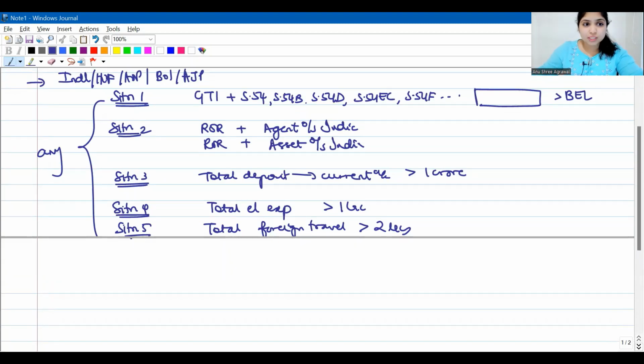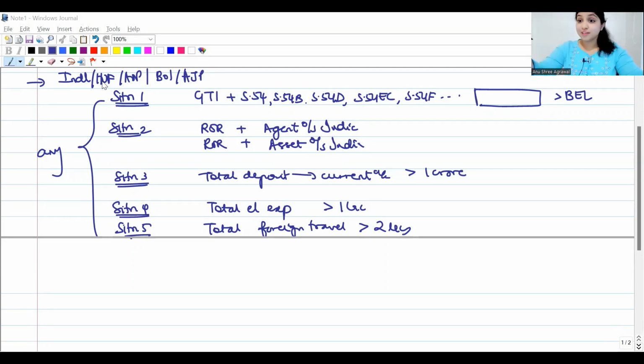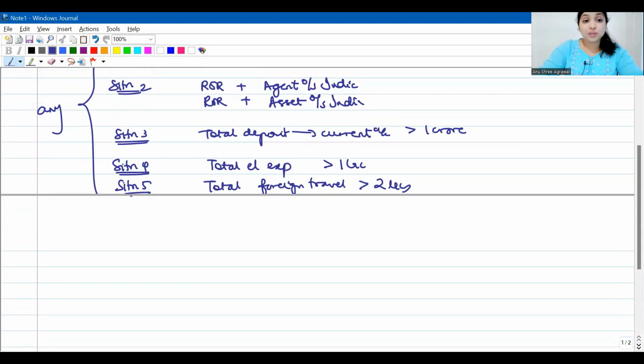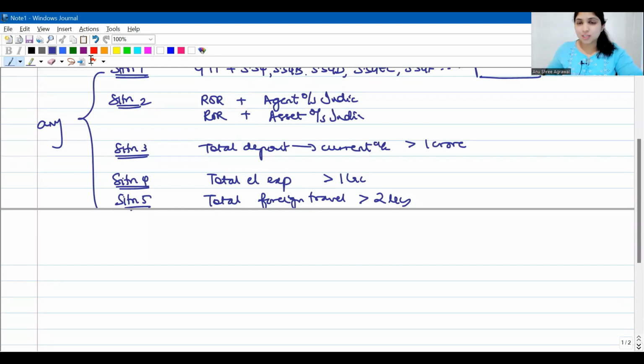Now, in addition to these 5 situations, 5 more situations have been inserted in the Act. When does an individual, HUF, AOP, BOI, AJP have to file his income tax return? New situations have been added. What are the new situations?